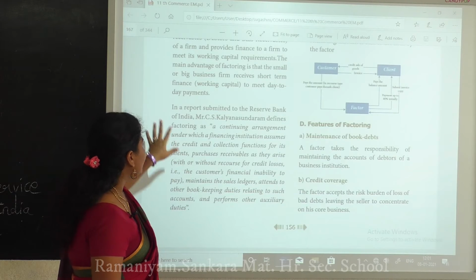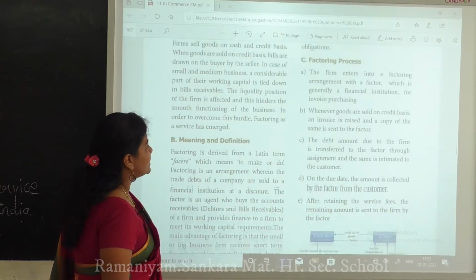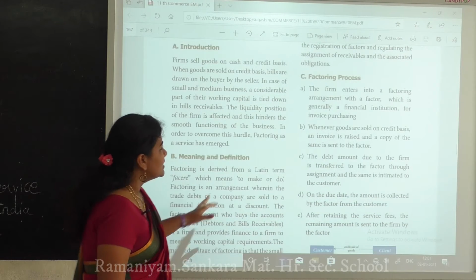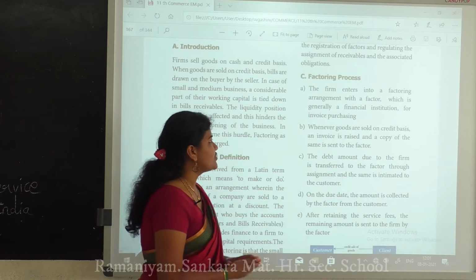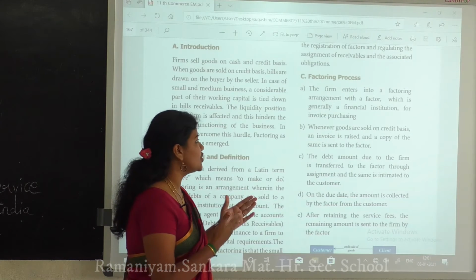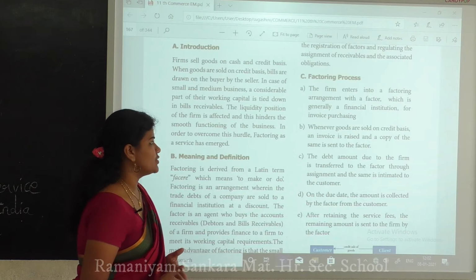So this and all comes under the definitions given by Kalyana Sundaram. Next one is the factoring process. The firm enters into a factoring arrangement with a factor, which is generally a financial institution, for the invoice purchase.